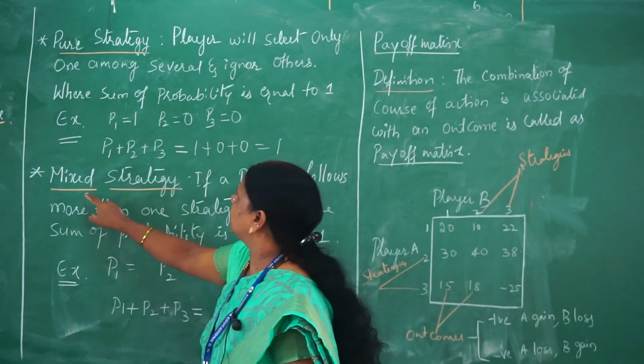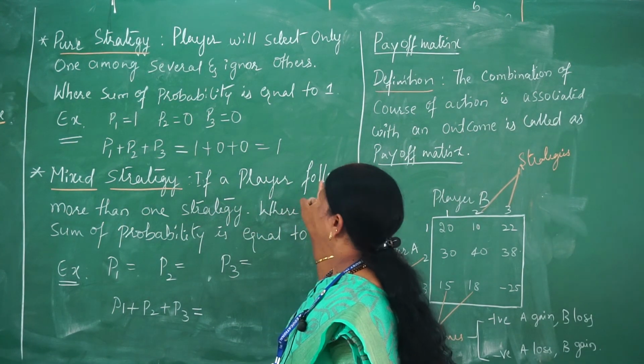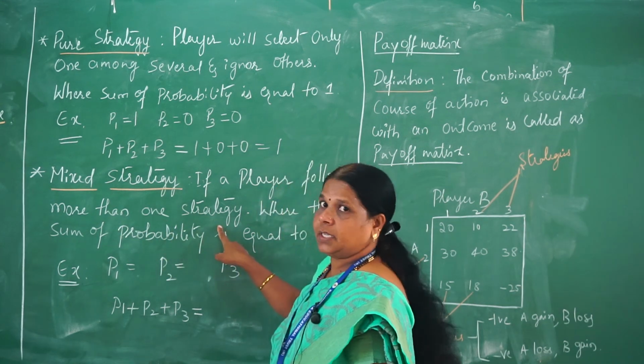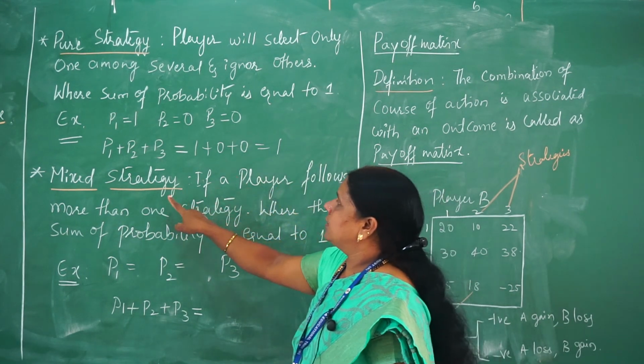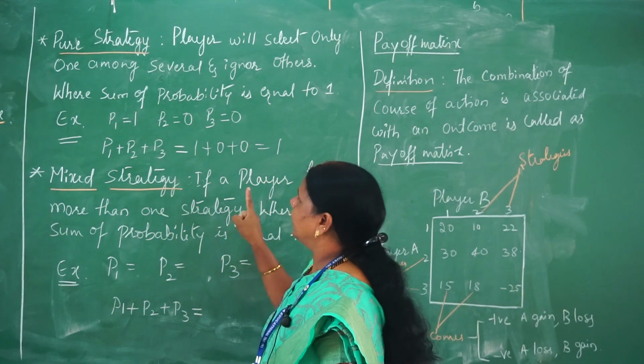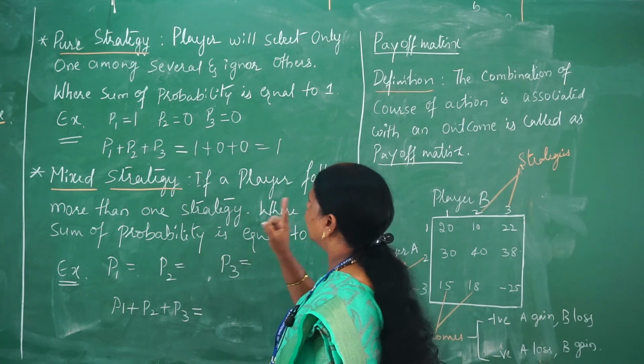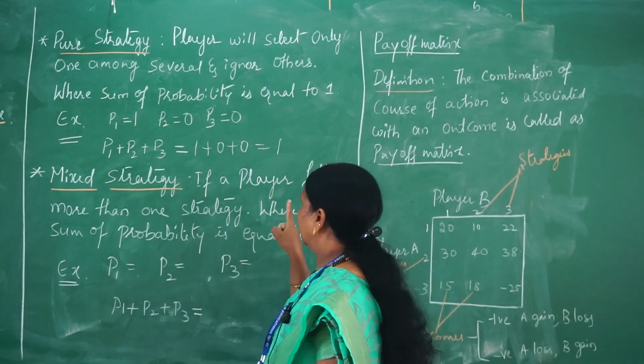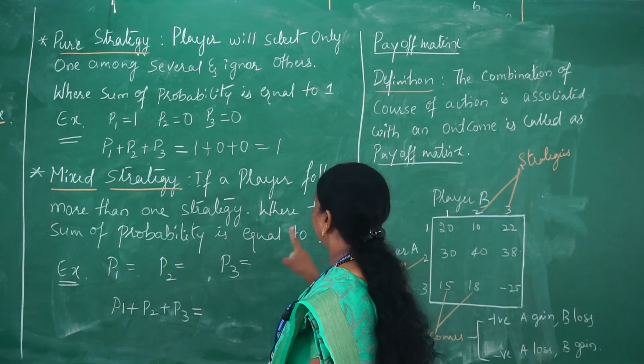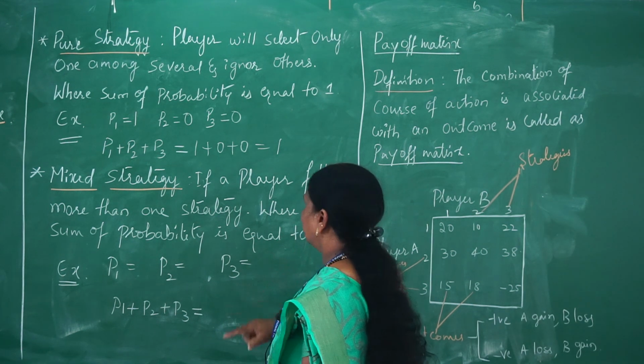Moving to the next, mixed strategy. If a player follows more than one strategy, it is called a mixed strategy. Again, the sum of each and every probability should be equal to 1.